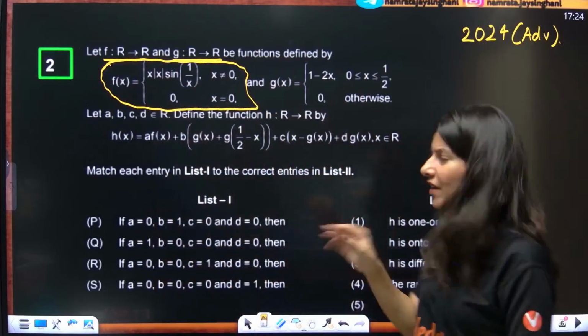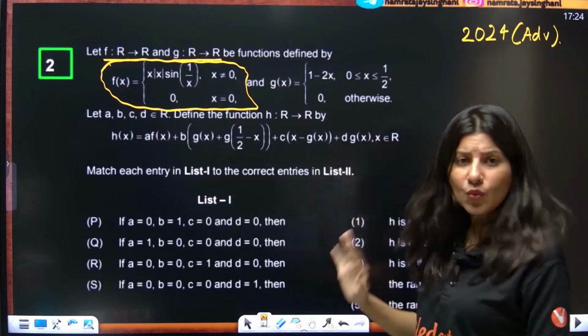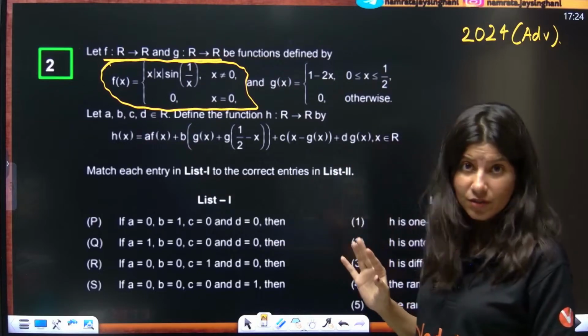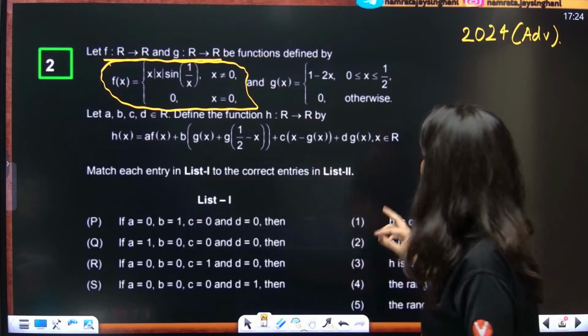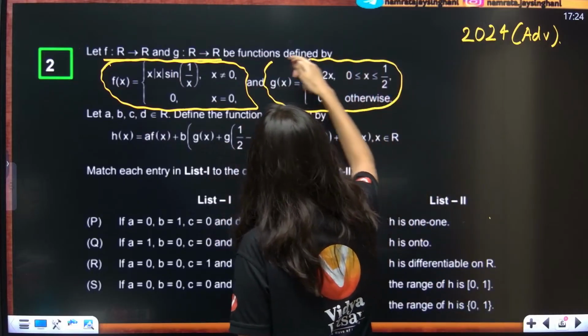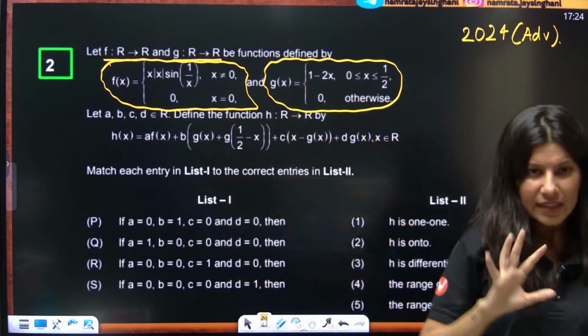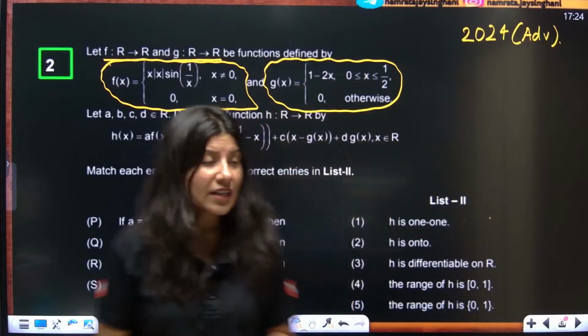Not an issue because we have seen this function. This is a very popular function. This is nothing new over here. You should be aware of this function. x raised to power something into sine 1 by x. Then we have this function which is g(x), which is also not a very difficult function to decode. Yes, two functions. Now using f(x) and g(x), we have h(x).